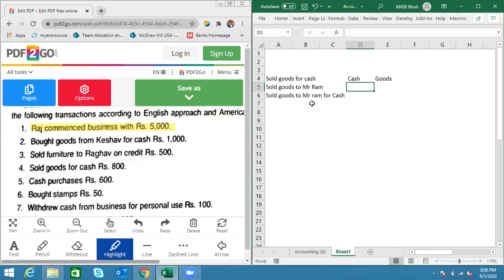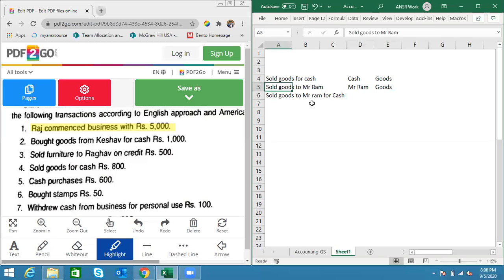Then it says sold goods to Mr. Ram. It is not specifying whether Mr. Ram has actually paid or not, right? So sufficient information is not given in that statement. In these cases, the standard language says if nothing is mentioned, it should be a credit transaction, meaning thereby Mr. Ram owes us money and goods we have sold. So cash we have not received. That's the basic purpose of me discussing all these three.